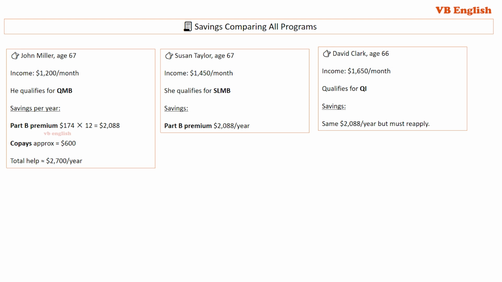Susan Taylor, age 67, income $1,450 per month. She qualifies for SLMB, savings, Part B premium $2,088 per year. David Clark, age 66, income $1,650 per month, qualifies for QI, savings, same $2,088 per year, but must reapply.